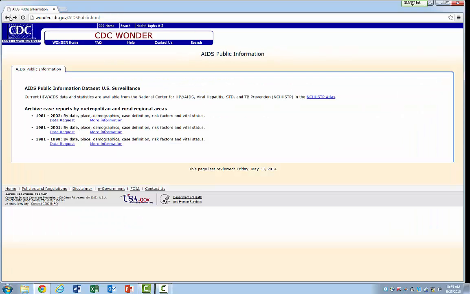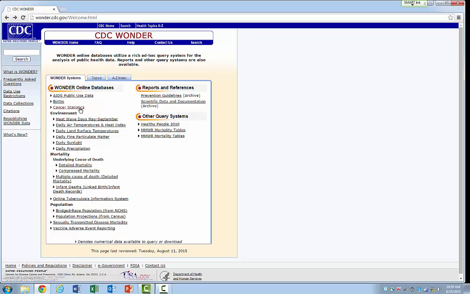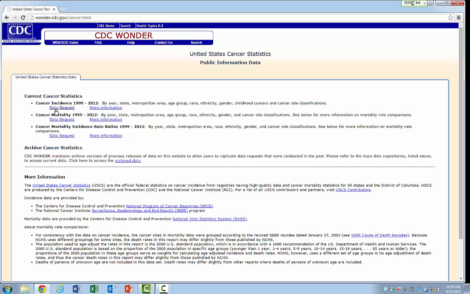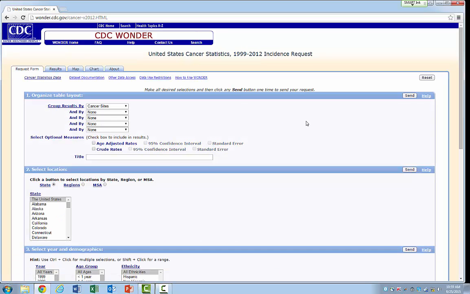Let's go back, because there's one other tool, the cancer stats, which had some good data narrowed down by our specific location we're interested in. Now for this one, it's a little bit different. You'd want to choose MSA to get the metropolitan area we're interested in, or you can choose by state if you want to see Nebraska as a whole. But if you want Omaha specifically, we'll find the Omaha-Council Bluffs area, so that metropolitan area.